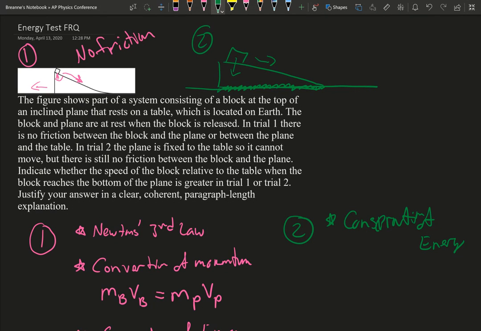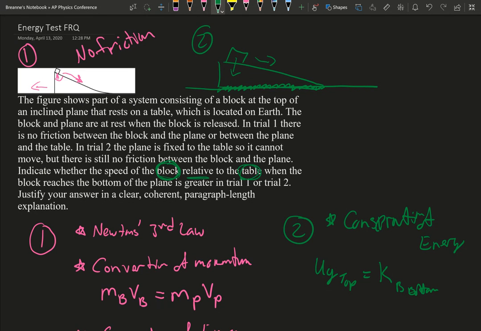So we still have the conservation of energy. Again, we still have gravitational potential at the top, but in this case, it's completely getting converted into the kinetic energy of the block at the bottom. So it's only getting converted to the block. And it's asking, if we go back here, it says indicate whether the speed of the block relative to the table when the block reaches the bottom. So we're looking for the speed of the block relative to the table.